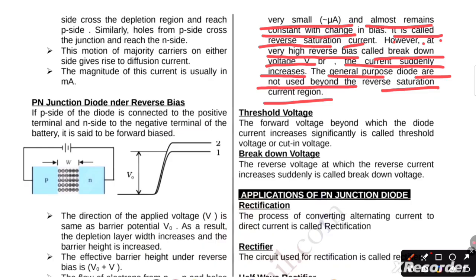What is threshold voltage? The forward voltage beyond which the diode current increases significantly is called threshold voltage or cut-in voltage. Now, what is breakdown voltage? The reverse voltage at which the reverse current increases suddenly is called breakdown voltage.